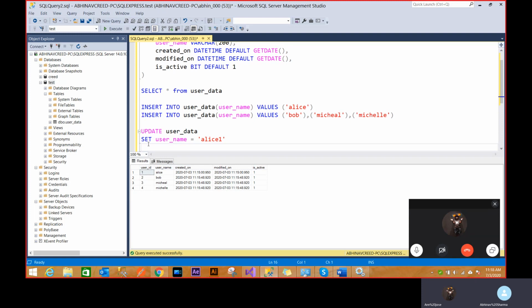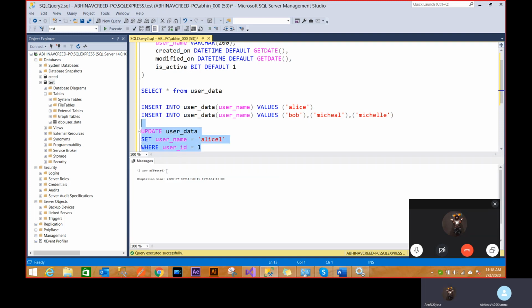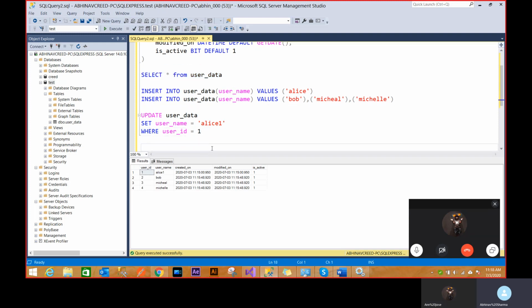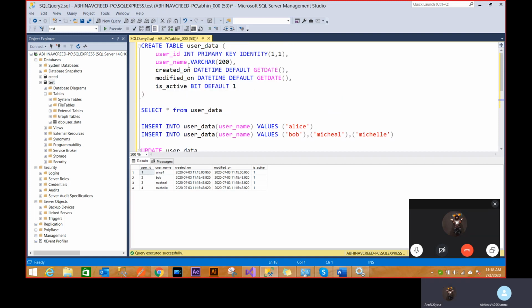Now the problem with this query is that it will set the username to Alice1 for all the records. So we need to provide a where condition: user ID is equal to 1, because I want to update for Alice only. That's the query, and if I run this, it's going to update. It's a decent update query. That's why I made this ID a primary key, because I want this ID to identify a row uniquely. That's very important.